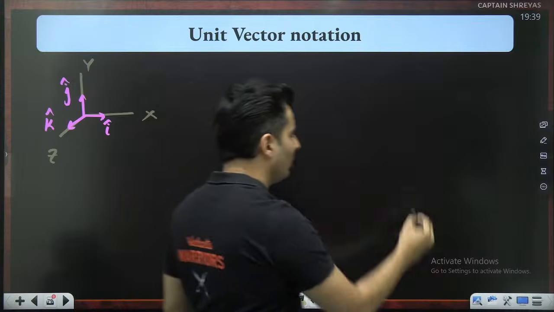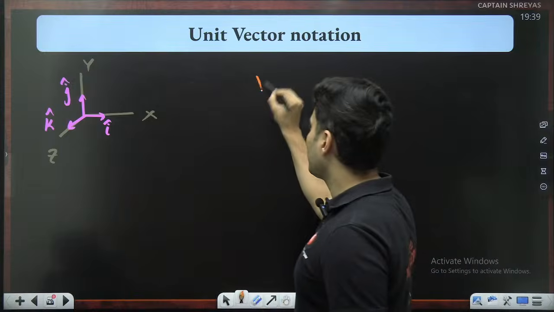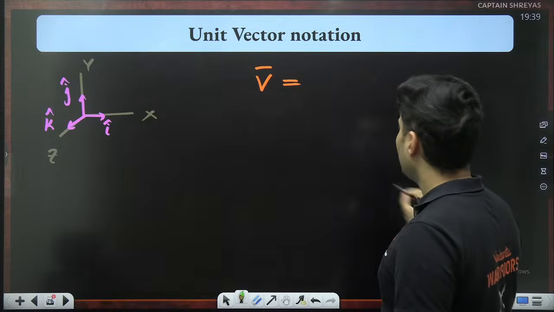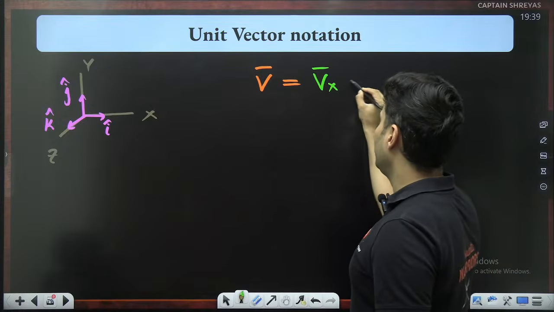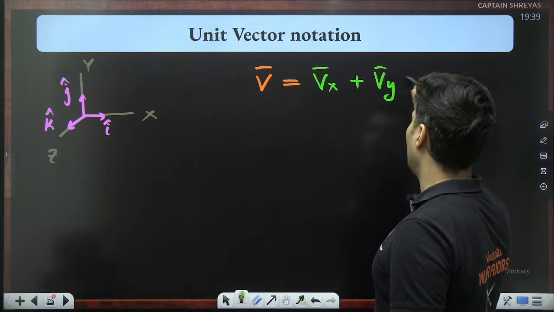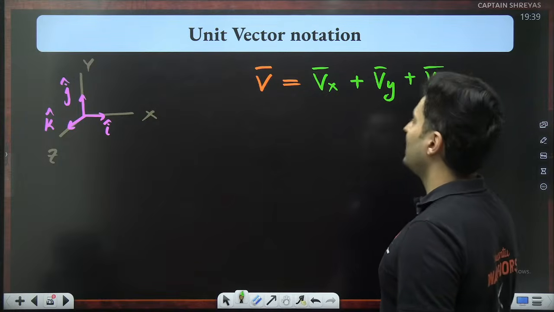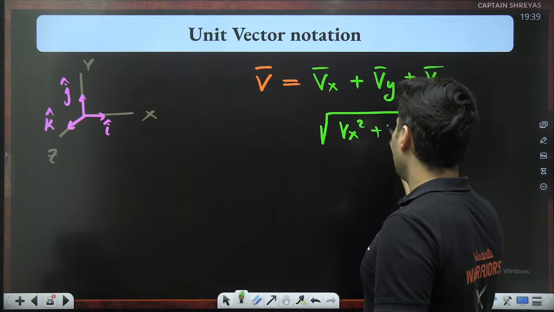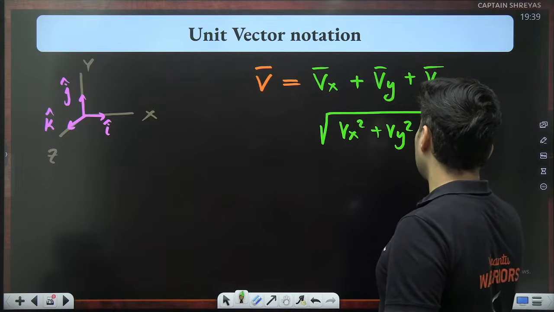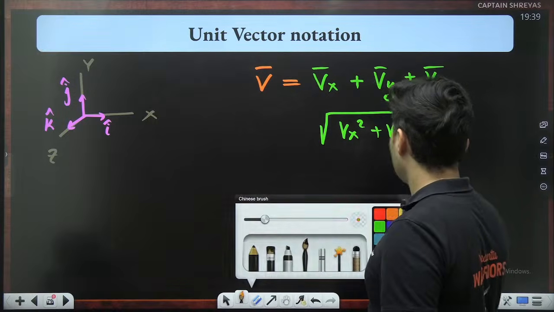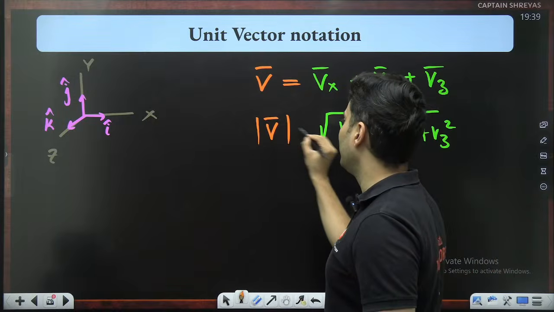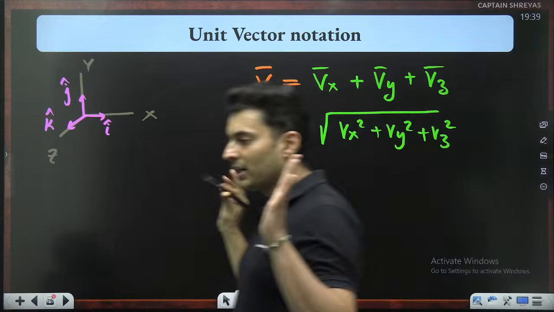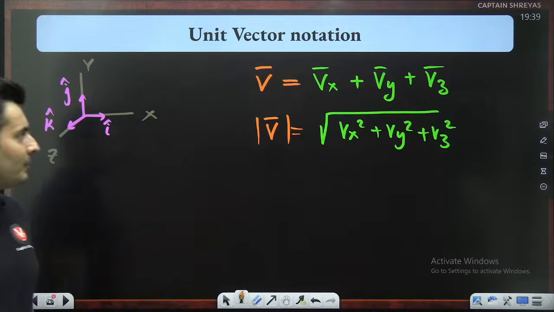Second thing which I told you was any vector can be resolved into three components, or two components in 2D or 3D. One is the x component, one is the y component, other one is the z component, such that the magnitude of that vector is the root of Vx square plus Vy square plus Vz square. This is what I have been telling you.